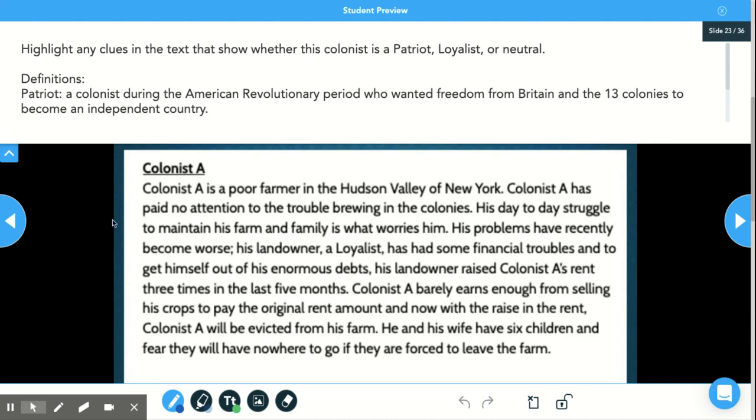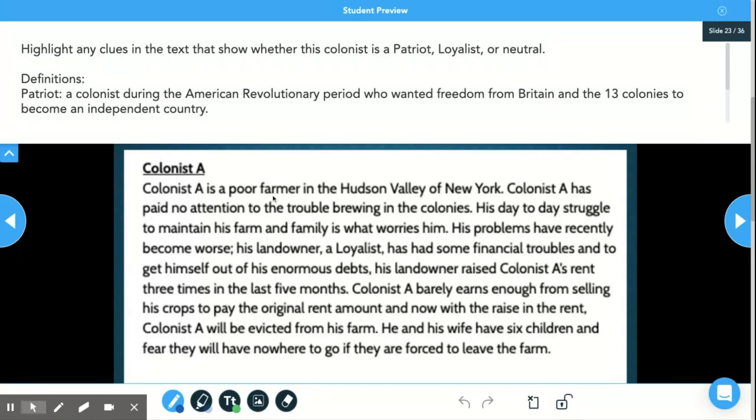Now you're going to read about 5 different colonists and infer whether they were a patriot, a loyalist, or neutral. I'm going to model how to do that. While you read, the only thing you need to do is highlight any clues that show whether this colonist might be a patriot, a loyalist, or neutral. Then on the next slide, you'll explain why in a few sentences. So let's read about Colonist A.